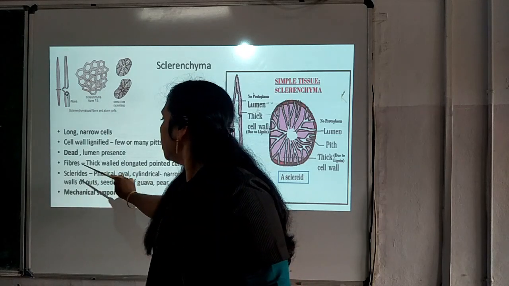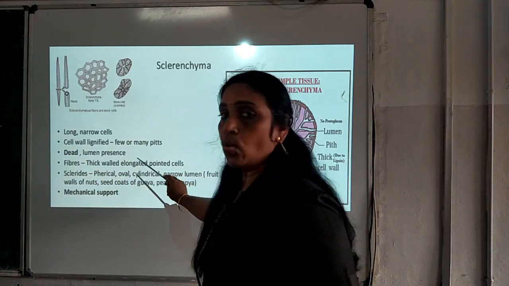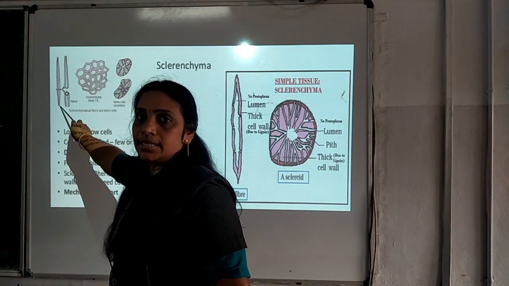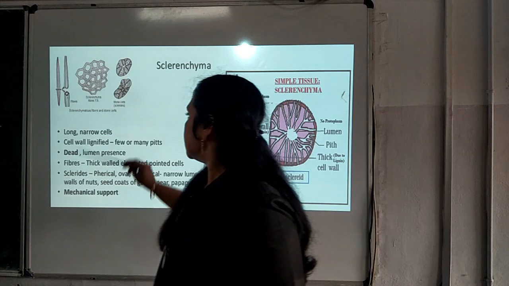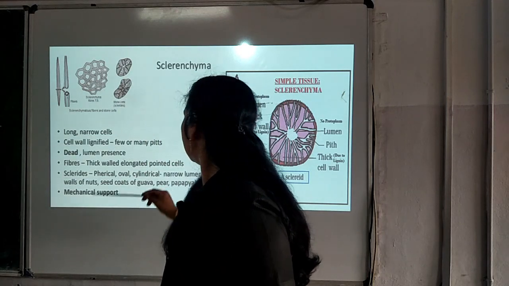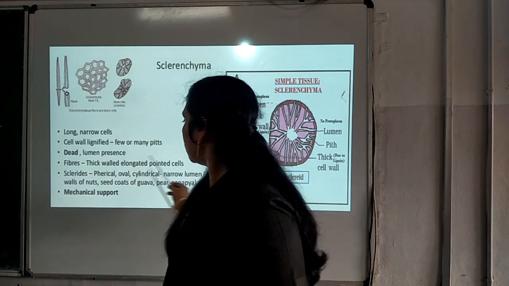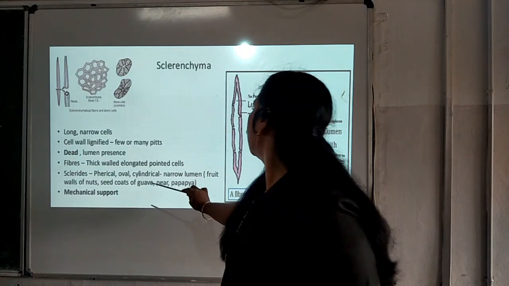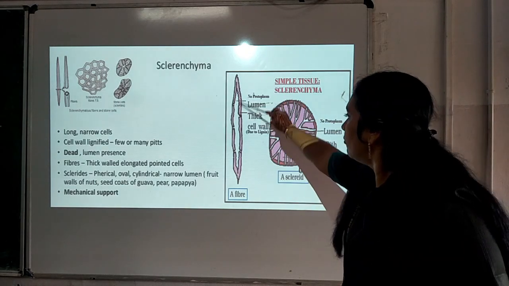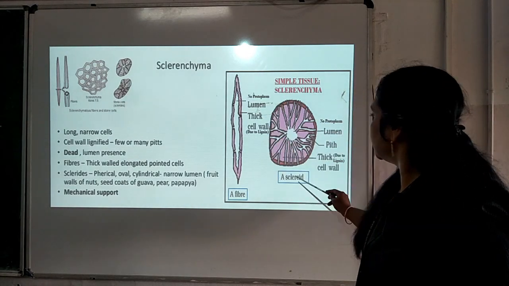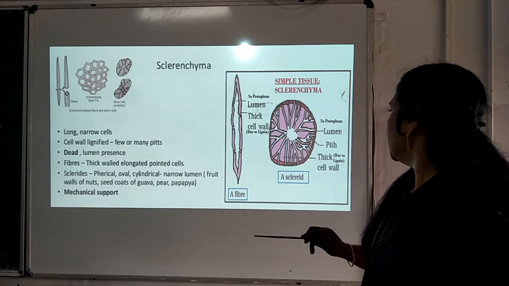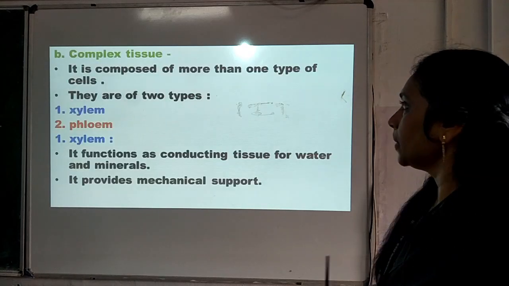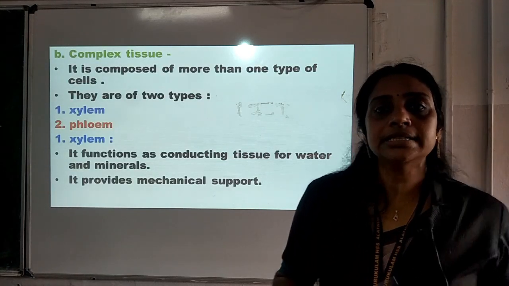In the case of fiber, thick walled, elongated, pointed cells. Fibers are thick walled, elongated and they are pointed cells. Sclereids are oval, cylindrical, and they are seen in the fruit walls of nuts, seed coats of guava, pear, papaya, and they help in mechanical support. Here you can see this is a fiber, lumen is present there, as well as a sclereid. Here also lumen is there, isn't it? So, these are the two types of sclerenchyma. Now, that is related to the simple tissues.